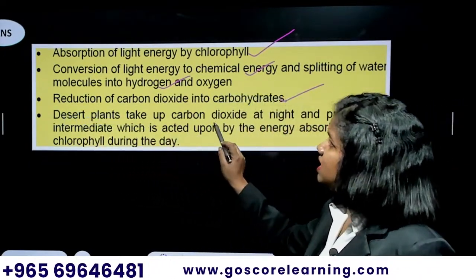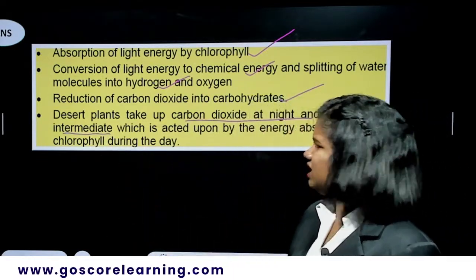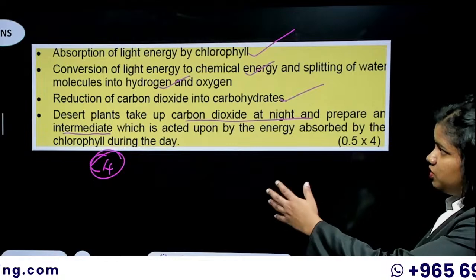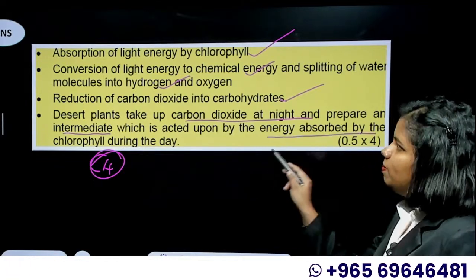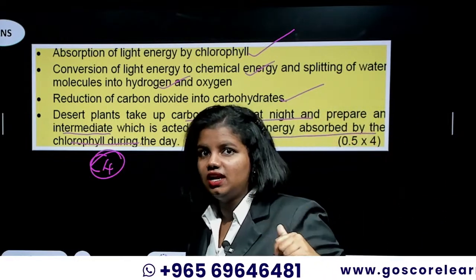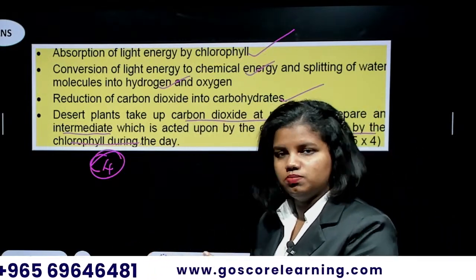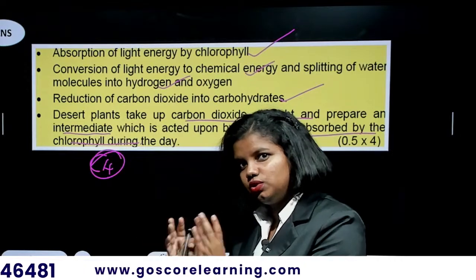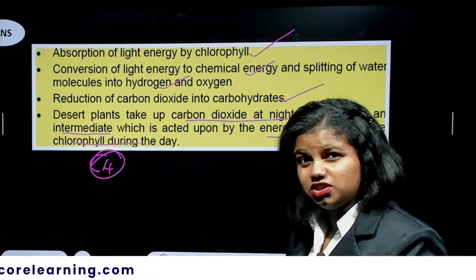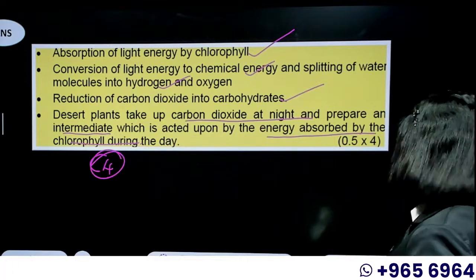The desert plants take up carbon dioxide at night and prepare an intermediate, and that intermediate is actually a C4 acid, which is acted upon by the energy absorbed by the chlorophyll during the day. So during the daytime, they take in the energy from the sunlight, split the water, and convert it into ATP forms. They collect that light energy into the ATP form, and this energy would be used only during the night when they're converting the CO2 to an intermediate form. So that is an adaptation you can see in desert plants.